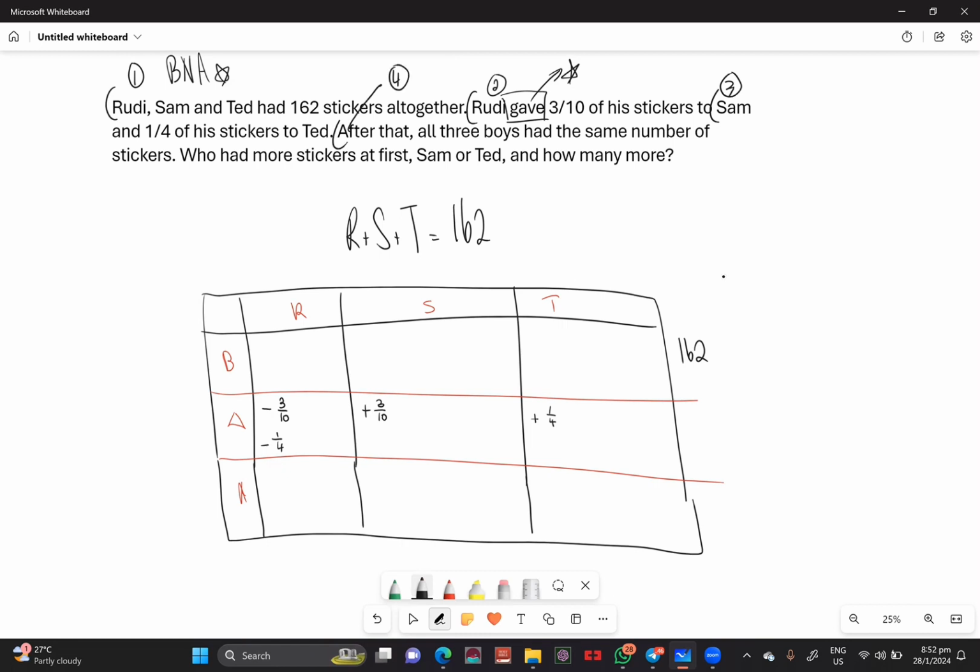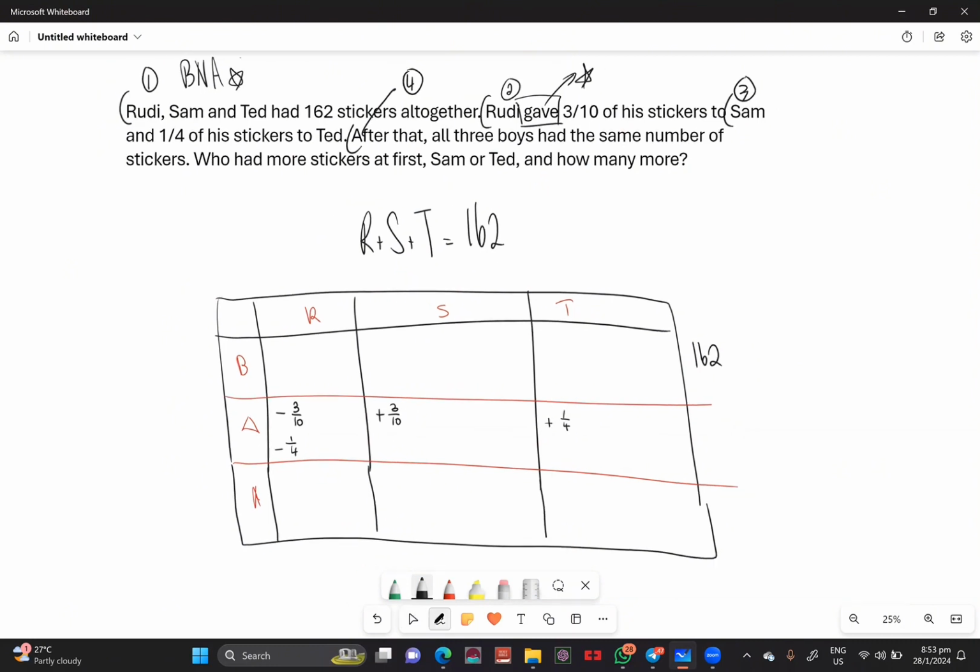And of course, for sentence number 4, what we want to do is this. We can read that after that, all 3 boys had the same number of stickers. Now, you can see that Rudy is giving to Sam, Rudy is giving to Ted. They are not giving outwards, but they are giving amongst themselves. The stickers are passed amongst themselves. So we can say that this is also an internal transfer concept. And when you talk about internal transfer, you immediately need to know that the total doesn't change. So therefore, the total is also 162.